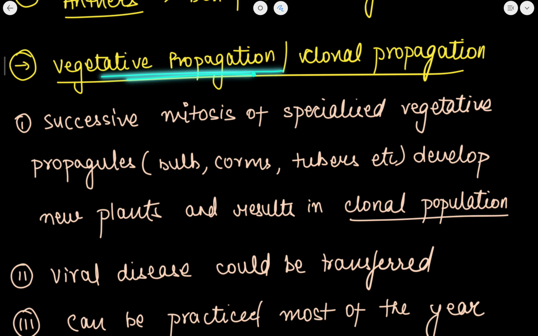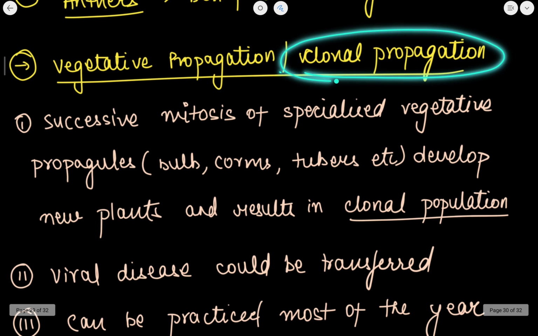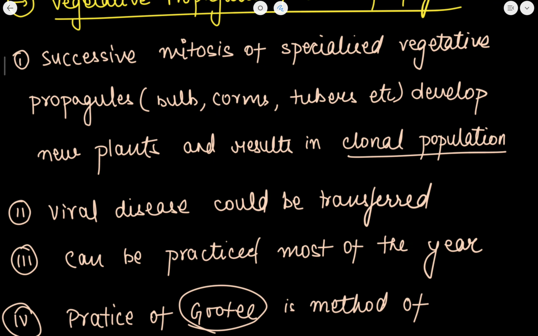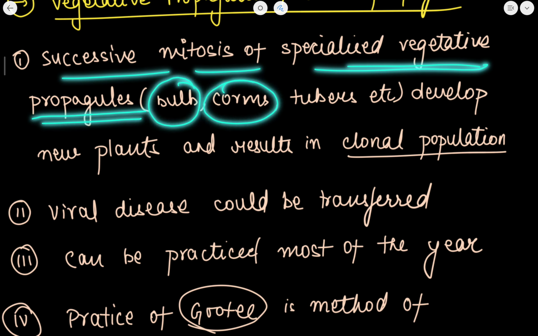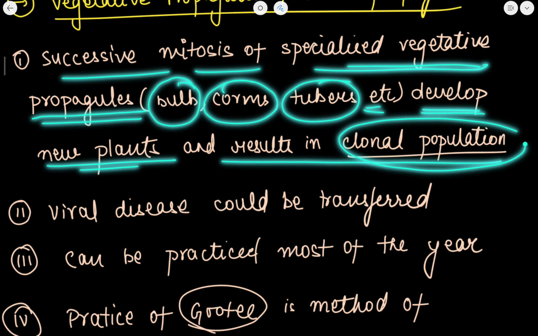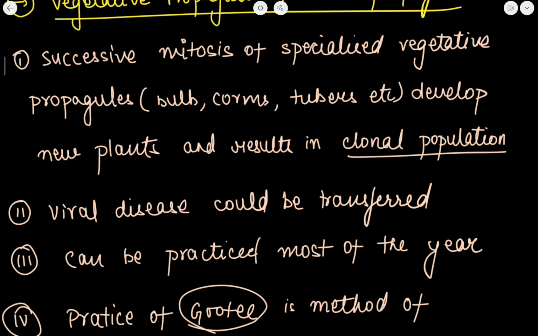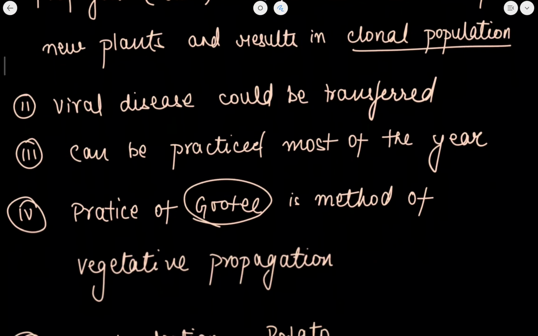Now vegetative propagation क्या है? It is a type of asexual reproduction. इसको clonal propagation भी बोलते हैं. Successive mitosis of specialized vegetative propagules such as bulbs, corms, tubers etcetera. These develop new plants and result in clonal propagation. So vegetative propagation का दूसरा नाम है clonal propagation.